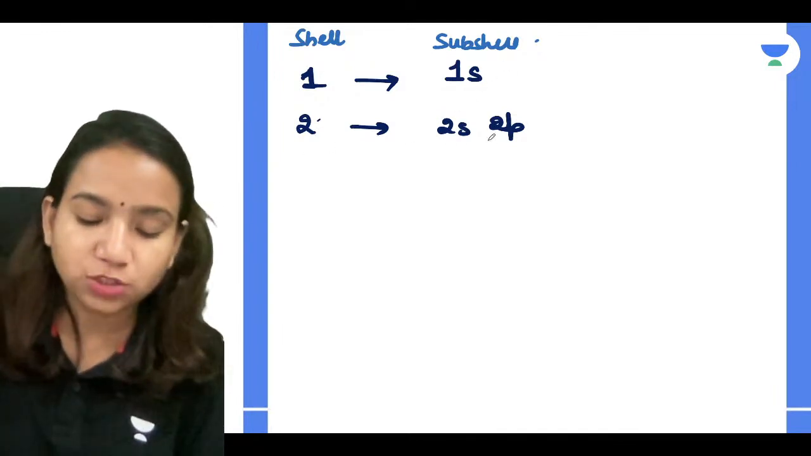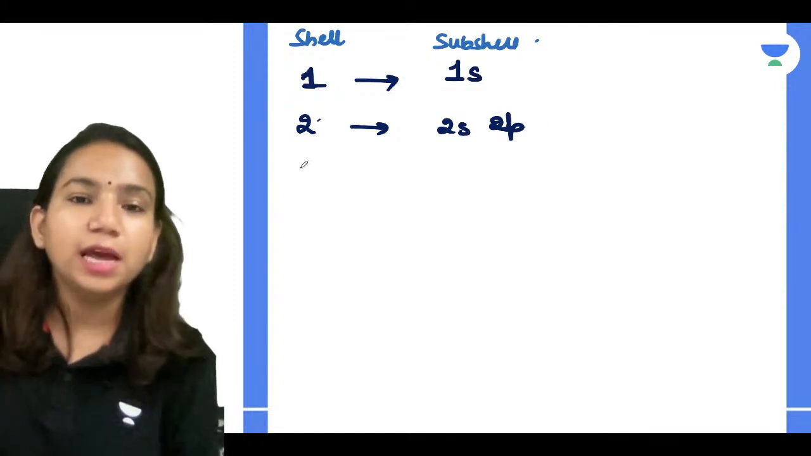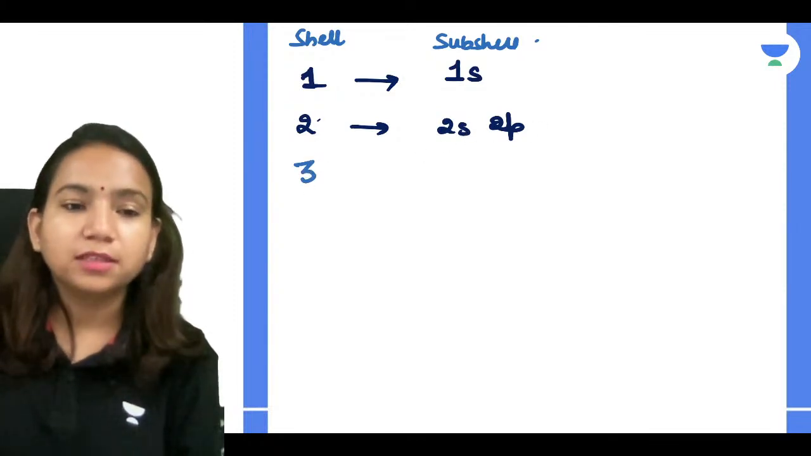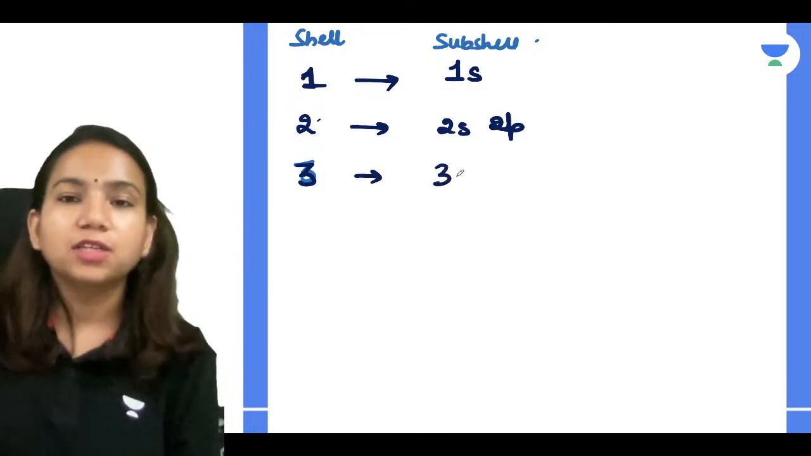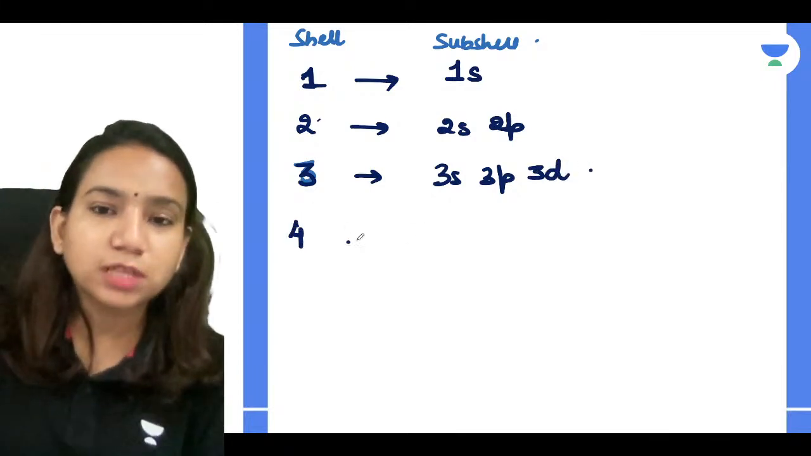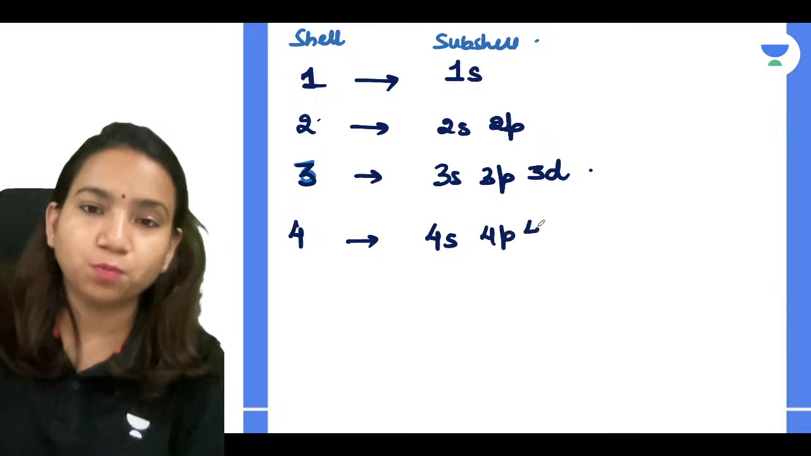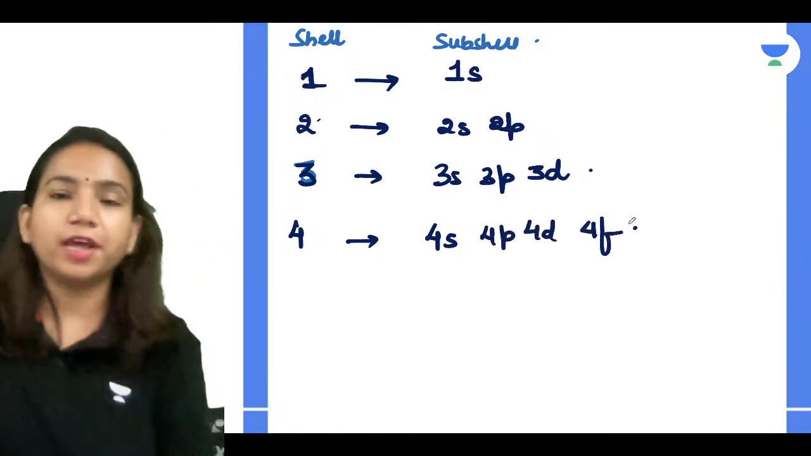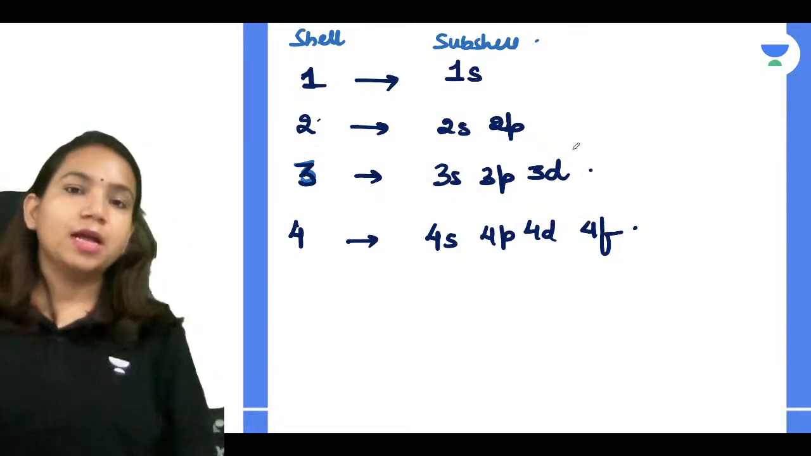In the second shell there are 2 subshells, 2s and 2p. And in the third shell there are 3 subshells, 3s, 3p and 3d. While the fourth shell has 4 subshells, 4s, 4p, 4d and 4f. So this is there. Okay.